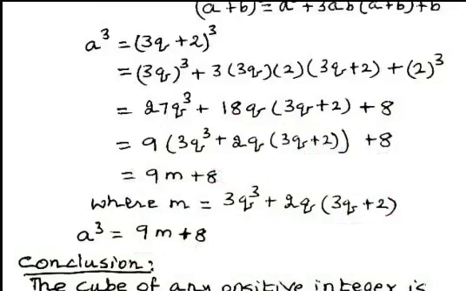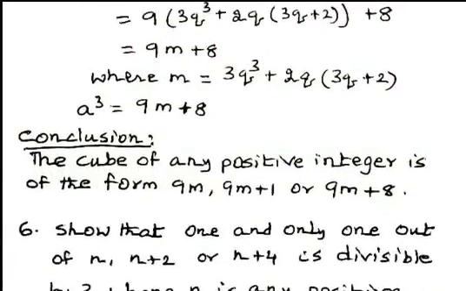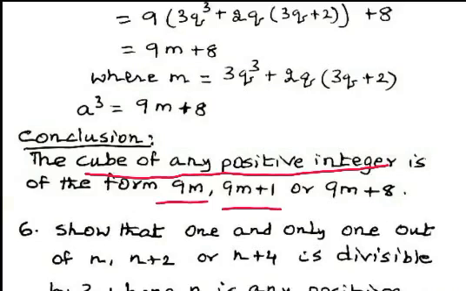Hence, from all these three cases, we conclude that the cube of any positive integer is of the form 9m or 9m plus 1 or 9m plus 8.